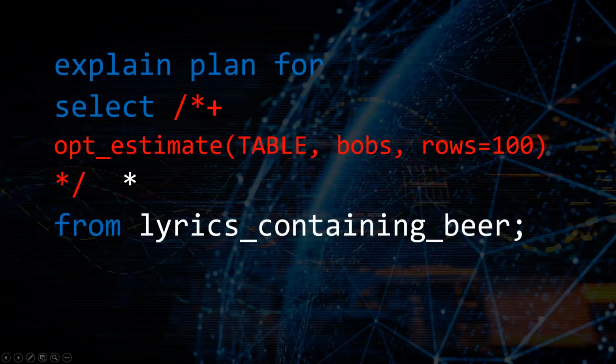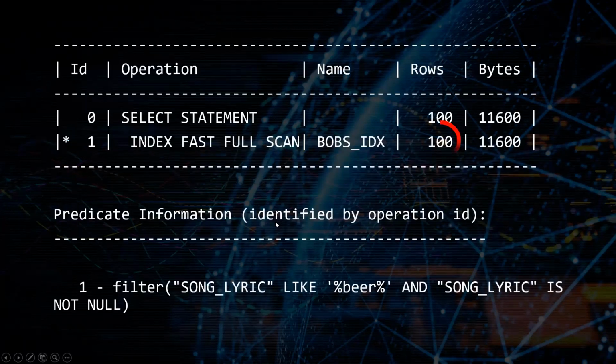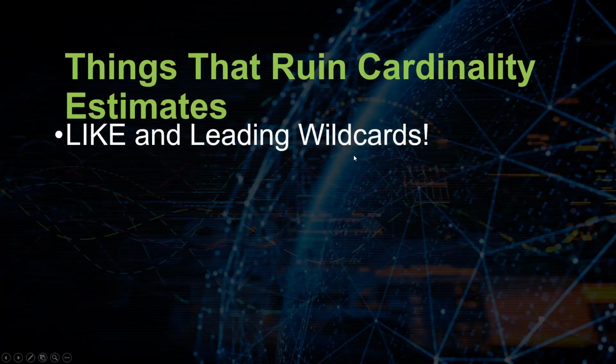So instead of using a local hint, let's change our query slightly. We're going to use a global hint now. We're going to say opt_estimate, open parentheses, @ and then my query block name after transformation, comma, table, comma, Bob's at SEL$2. That was my query block before transformation. And then I'm going to say rows is equal to 100. And now when I do this, Oracle understands that, yes, we're going to expect 100 rows from our table. Okay, so that is like and leading wildcards.